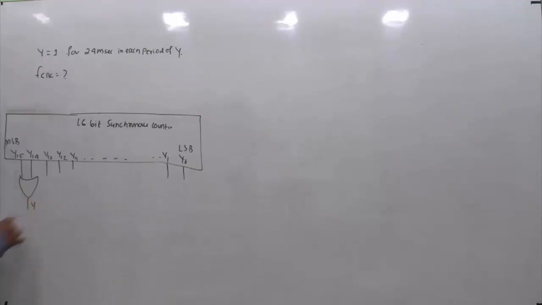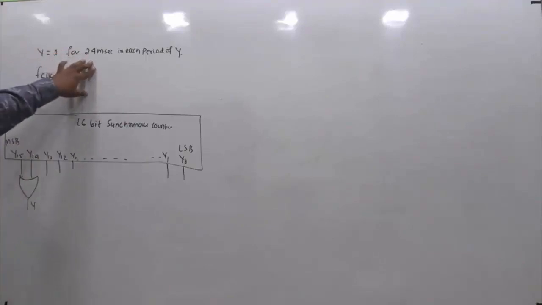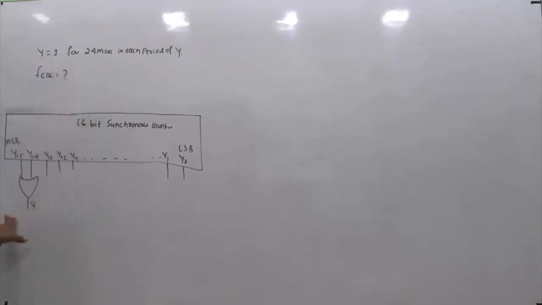It is 1 for 24 millisecond in each period of y. So once again I am telling, a 16-bit synchronous binary up counter is given where the 2 most significant bits of the counter are ORed together and the output is y. Y is periodic and in every period of y it remains 1 for 24 millisecond, and for the rest of the period, I mean from the complete period, if we exclude this 24 millisecond, it is 0. That's what it means. So y equals 1 for 24 millisecond.